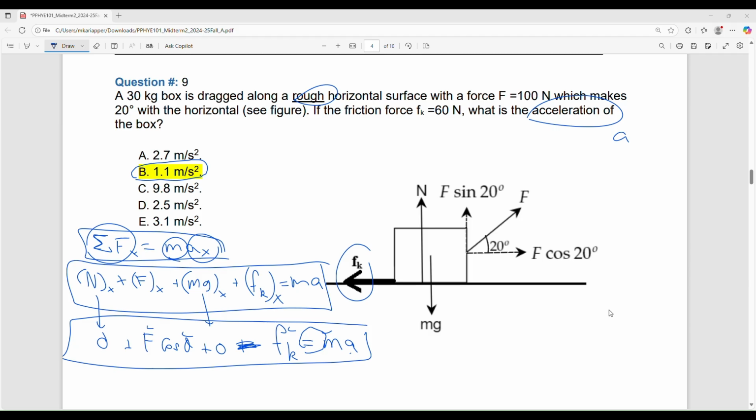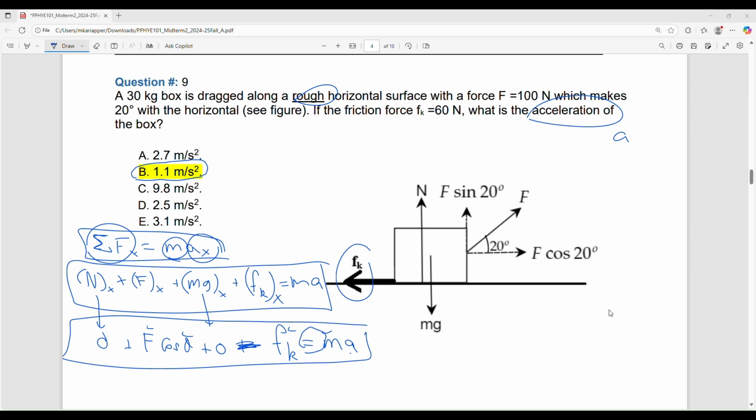See, N, how many forces are there? 4 forces are there. What is it telling you? Take the x component of all the forces and add them. That's what it's telling you, right? That is equal to mass into acceleration in the x direction.